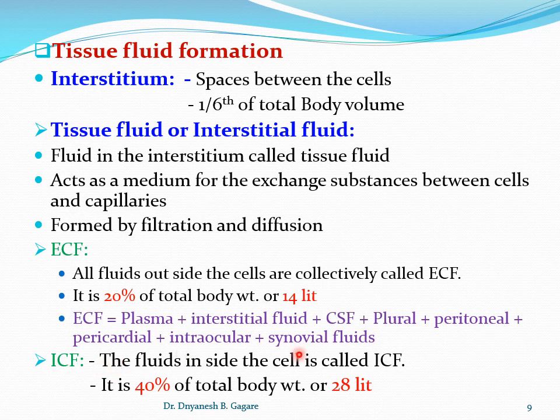It is the fluid inside the cell. That's why it is called the intracellular fluid, and it is about 40 liters. That is, it is about 40% of total body weight. Percent is 40, and total volume is 28 liters. Total intracellular fluid, it is 28 liters.